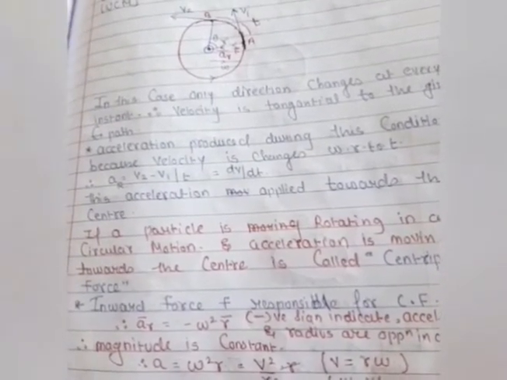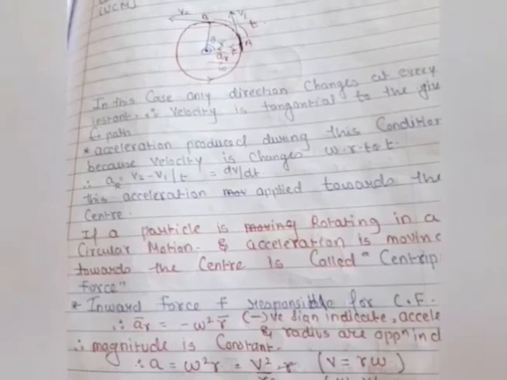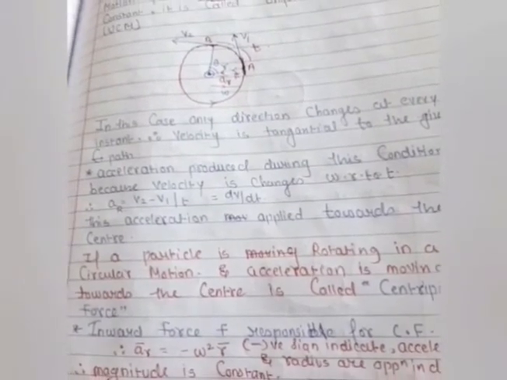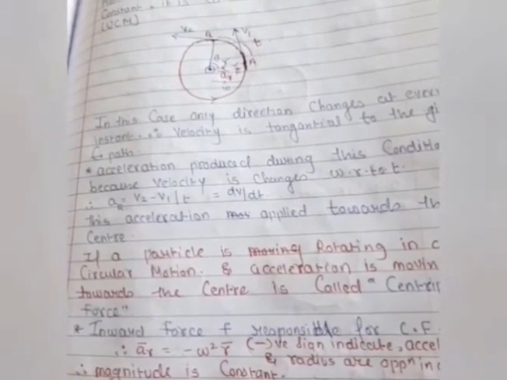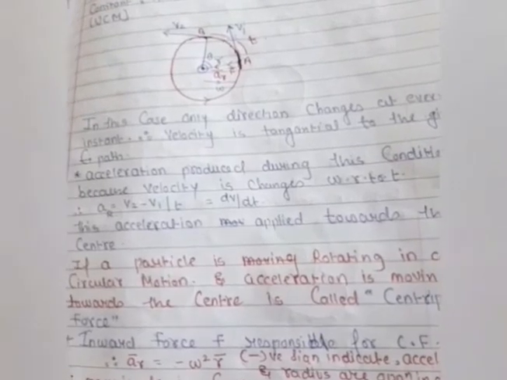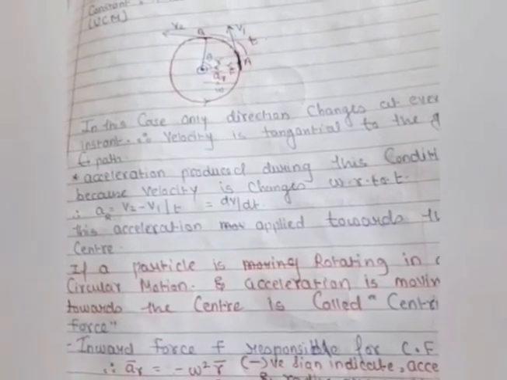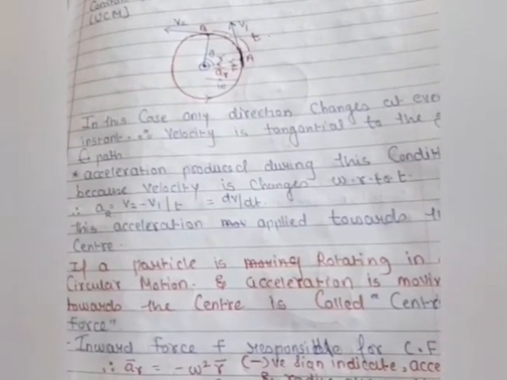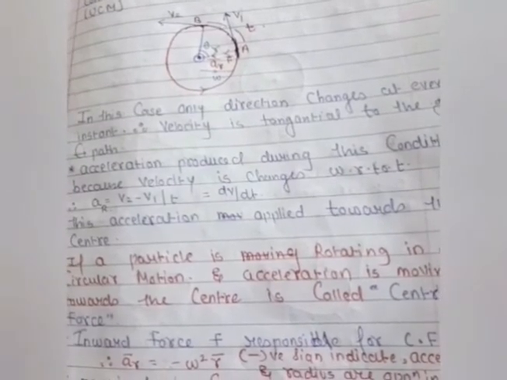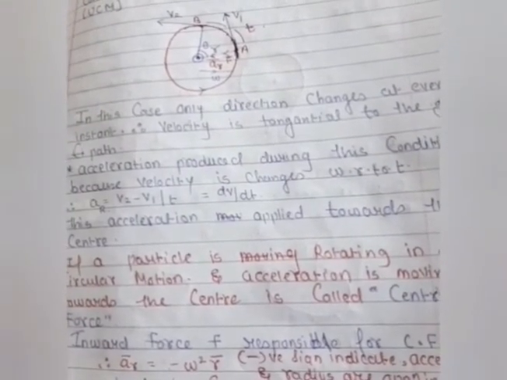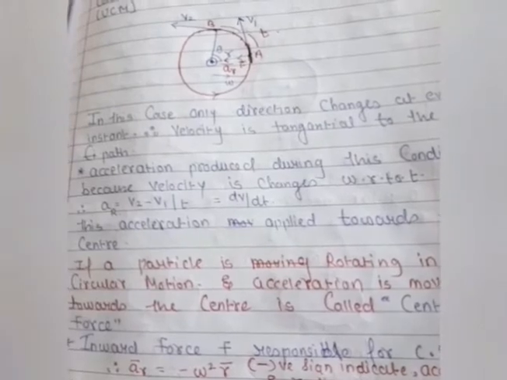In this condition, as you know from the previous video with the help of the right hand rule, I explained that when the particle is moving clockwise or anti-clockwise, there should be an axis of rotation, inward or outward.